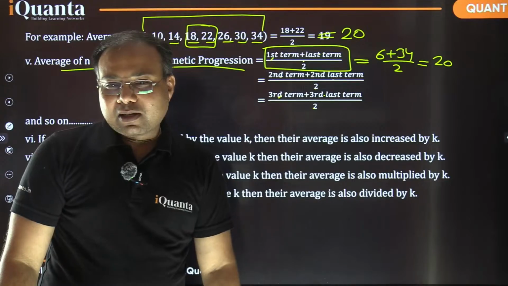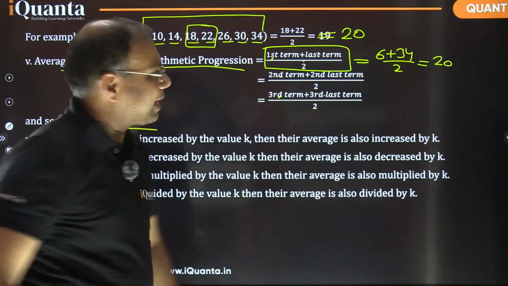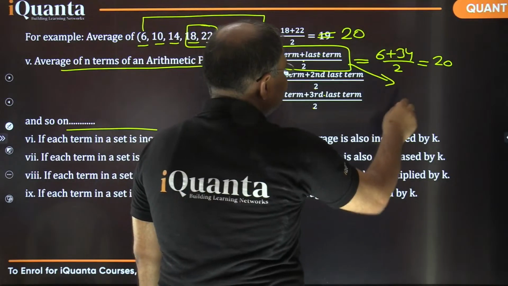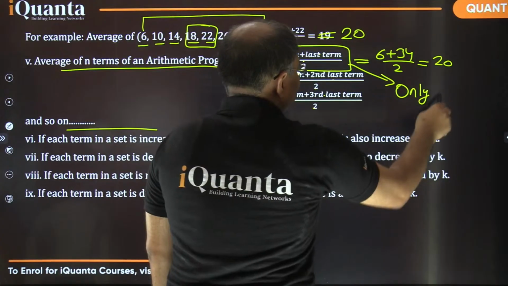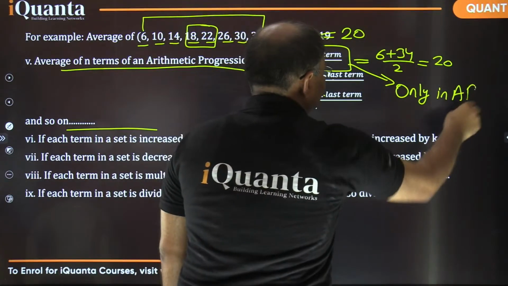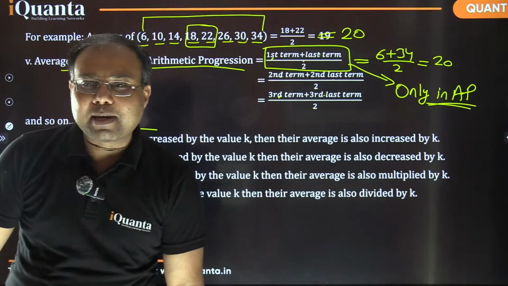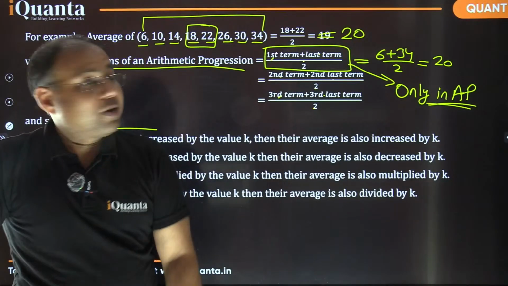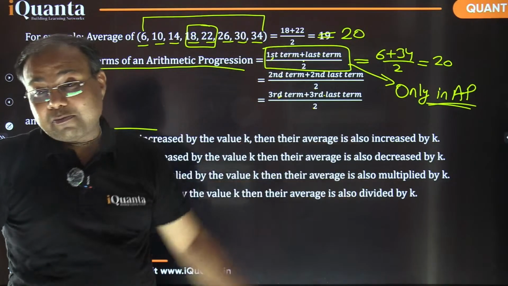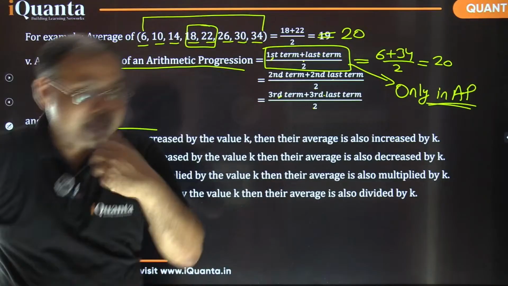Only in AP, right? Write it in bold, don't miss this. If the data is not following arithmetic progression, we cannot use this method to calculate average. Okay, let's proceed further.